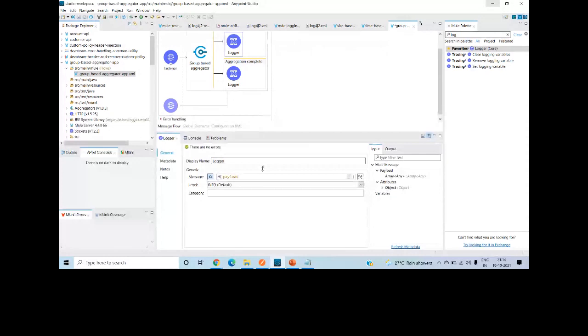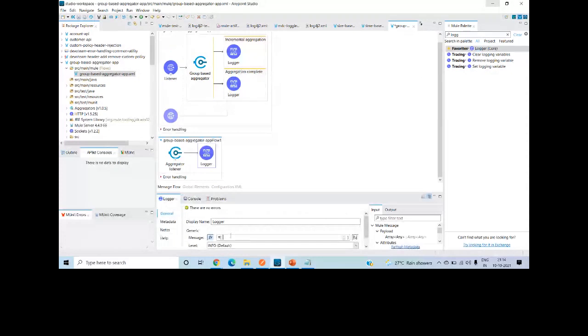I will use logger. I will use aggregated result. Okay, so this is what I'm doing. So let me start the application.